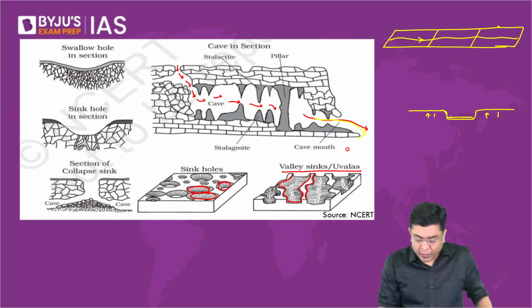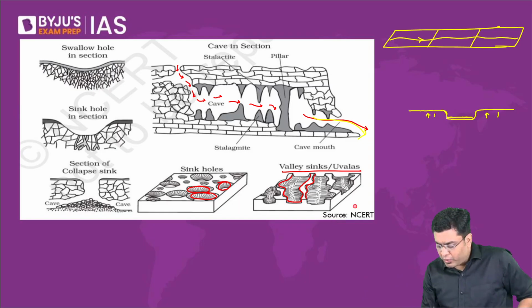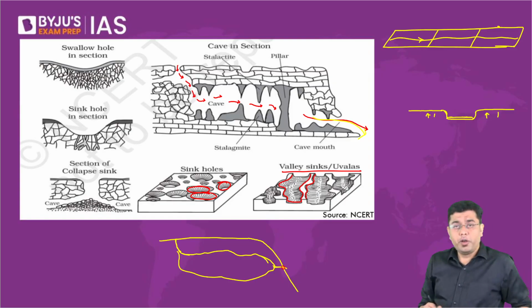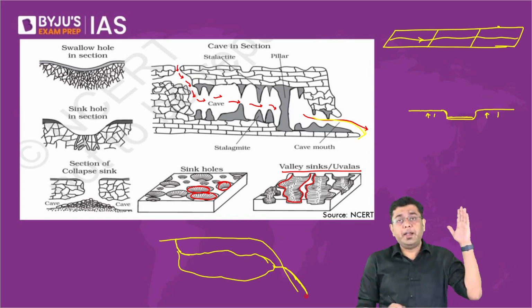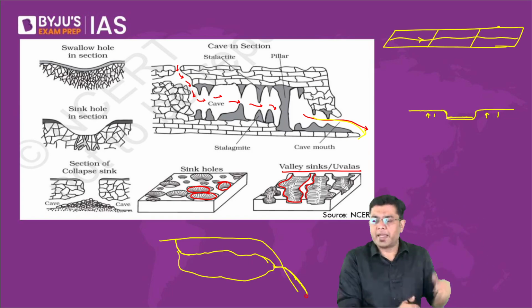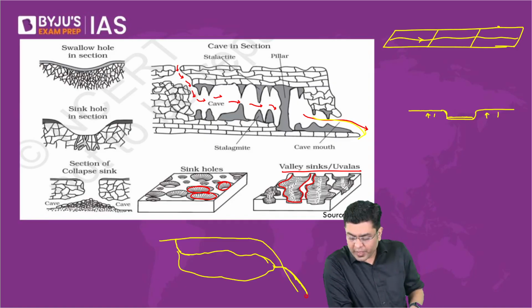So many of the times what actually happens is, if you think about the landmass, the land will be somewhat like this. Now, here the water will start eroding. It will create a large cave that is not visible to the naked eye either way. And the water might exit here, and you will observe a kind of waterfall. So, in many regions, you would have observed a hill-like structure, and water is emerging from between. So, there must have been a cavity inside.